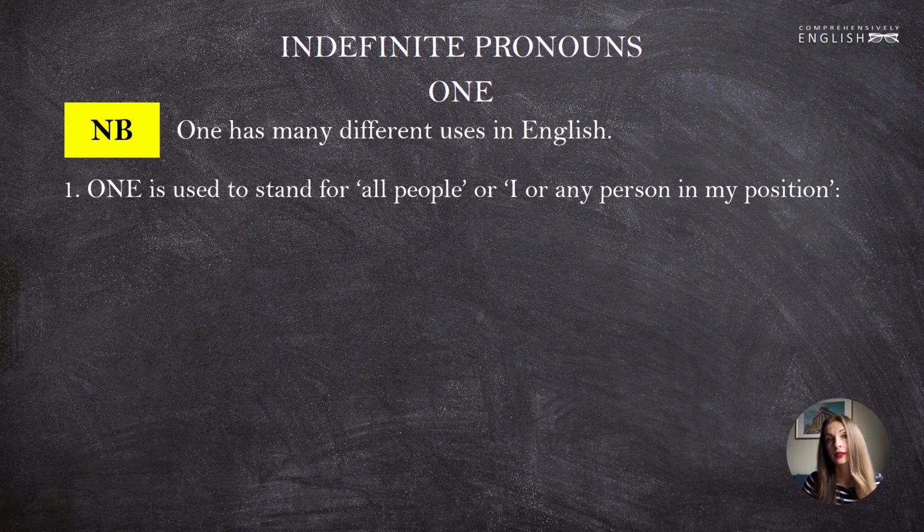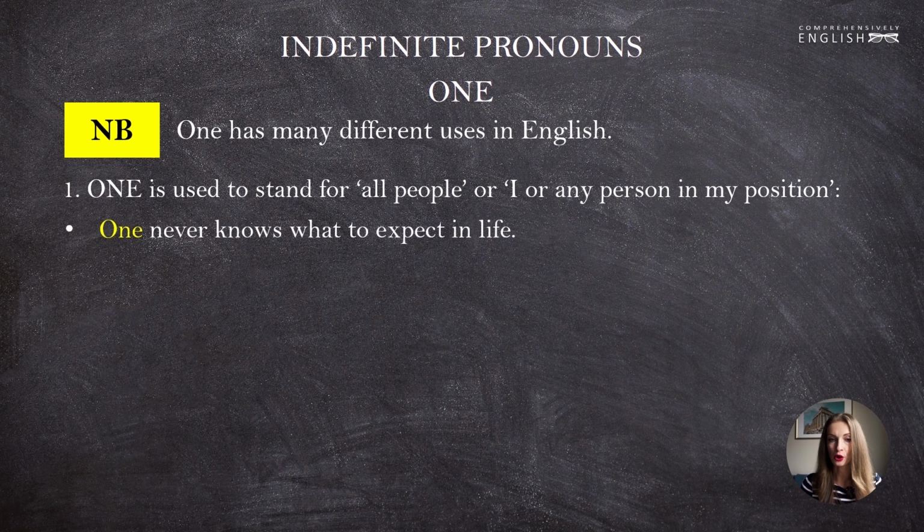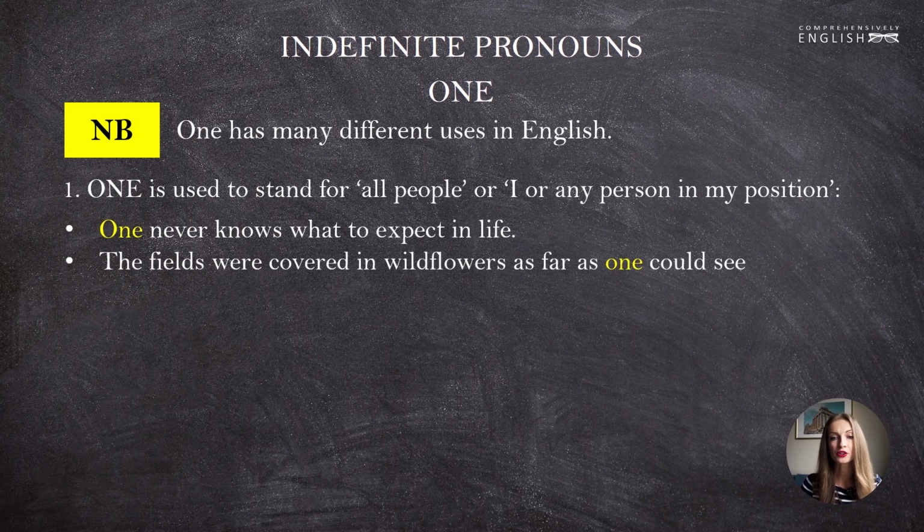When used this way, it refers to no particular person, but rather to all people in general. One never knows what to expect in life. Nobody ever knows, yeah? Or you never know. The fields were covered in white flowers as far as one could see, as far as the speaker or any other person in his or her shoes, in his or her position, could see. You don't want to overuse one because it can make your speech sound way too formal and unnatural.